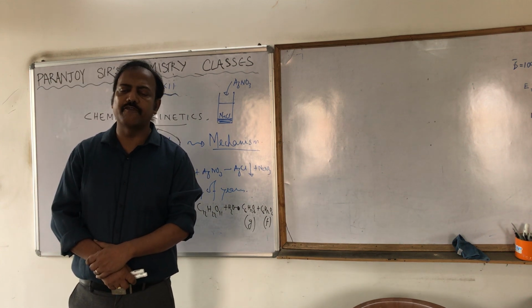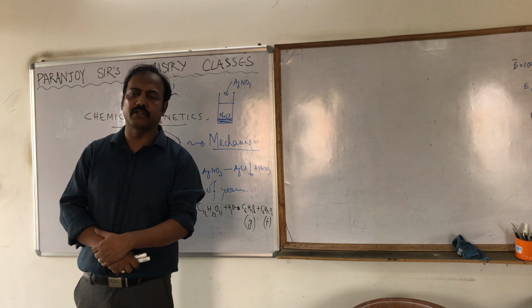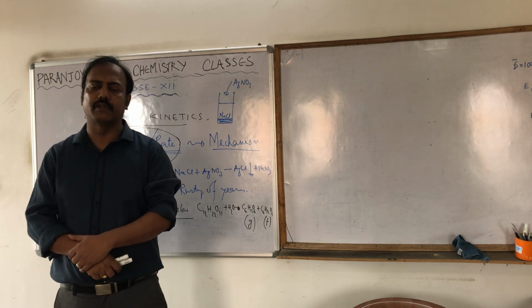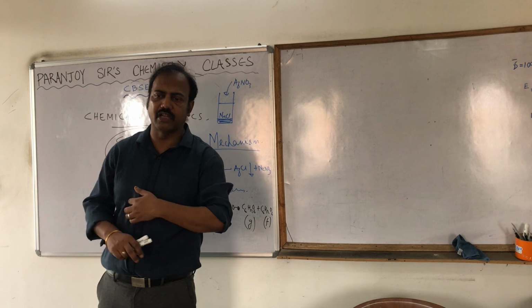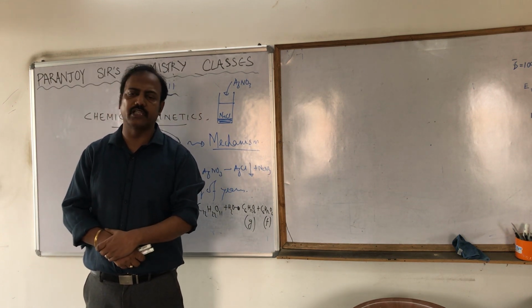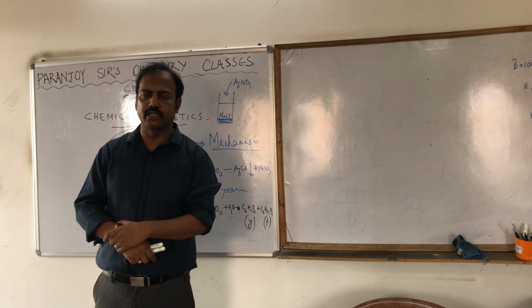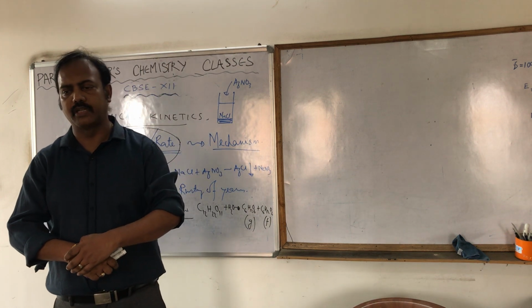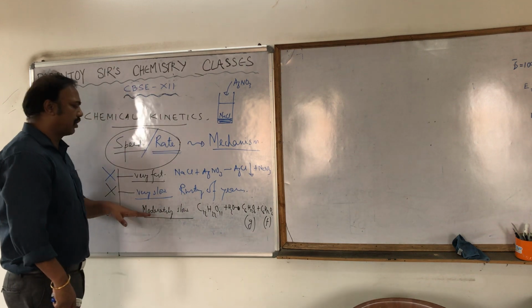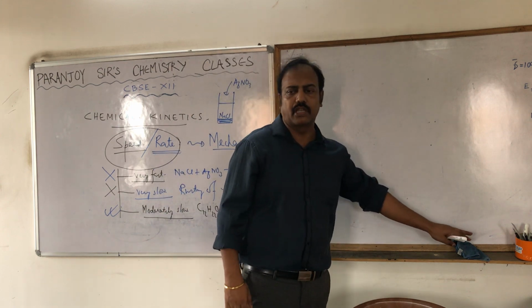Fine. So very fast reactions are very tough to study, because they happen in nanoseconds, so the calculation part of it is very complicated, the mathematical part is very complicated, so we can't study them at all. Very slow reaction is useless to study. There is no use of studying a very slow reaction, whether it is happening in 101 years or 105 years or 200 years, it does not matter to us. So what we are going to study? We are going to study the moderately slow reaction. Fine. So that is the basic thing we understood.